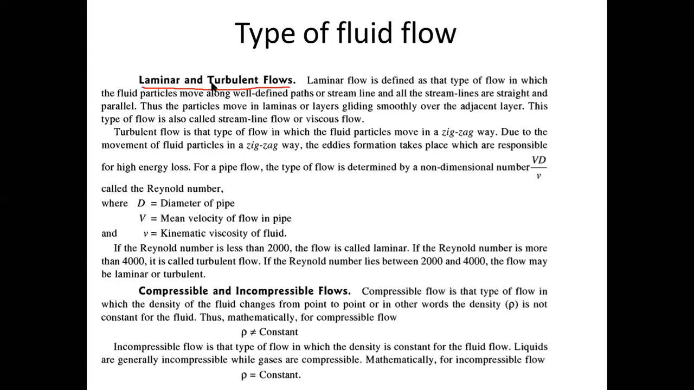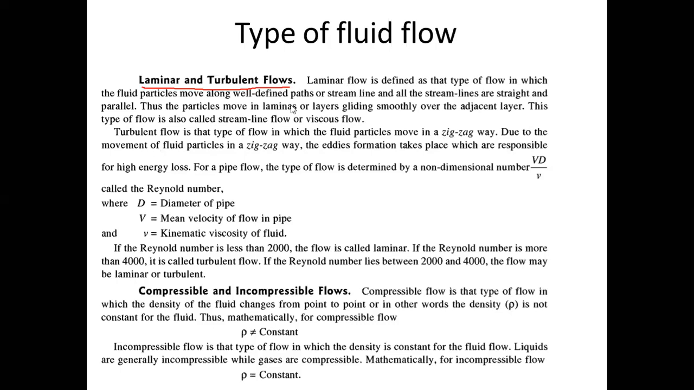But in turbulent flow, what happens? Fluid particles or fluid layers are flowing randomly. They are intermixing with each other. Different layers are intermixing with each other. There is a random style of flow that is not in an ordered manner, that is a zigzag manner. Such type of flow is called turbulent flow.